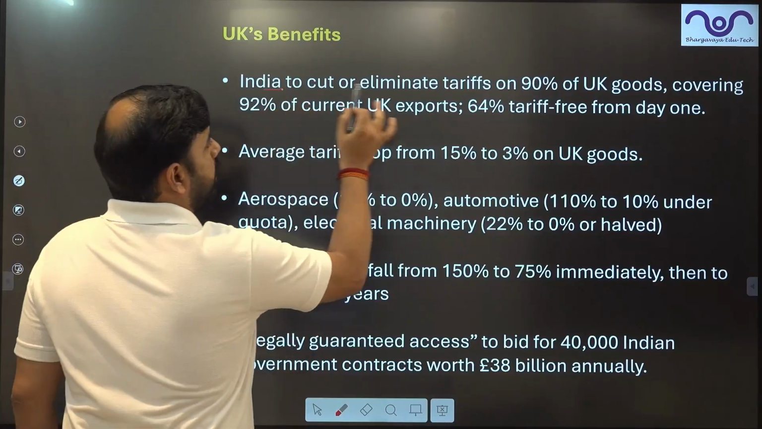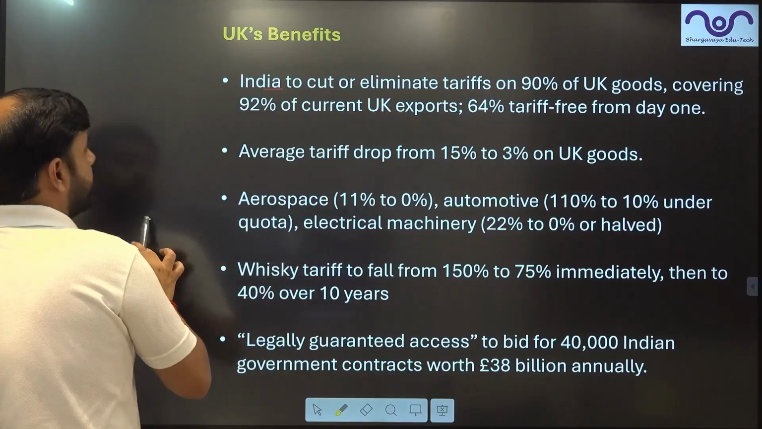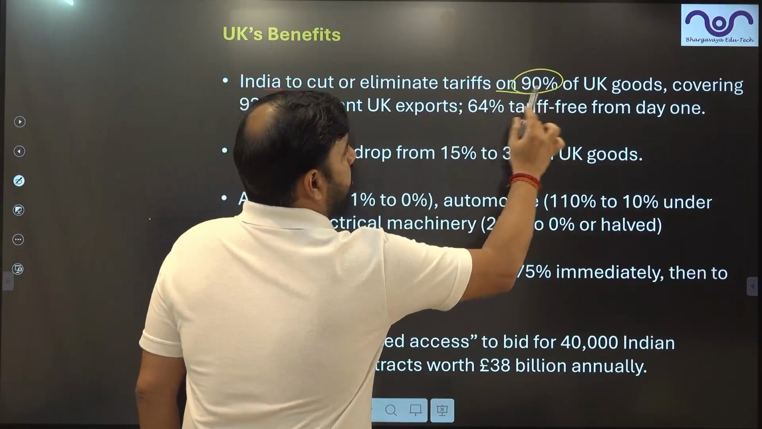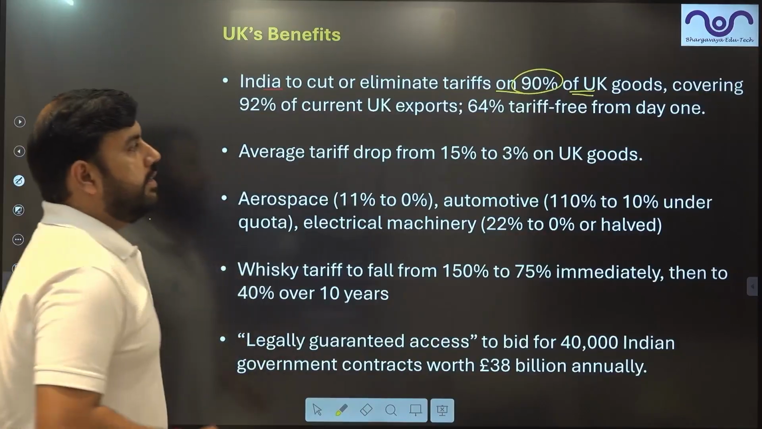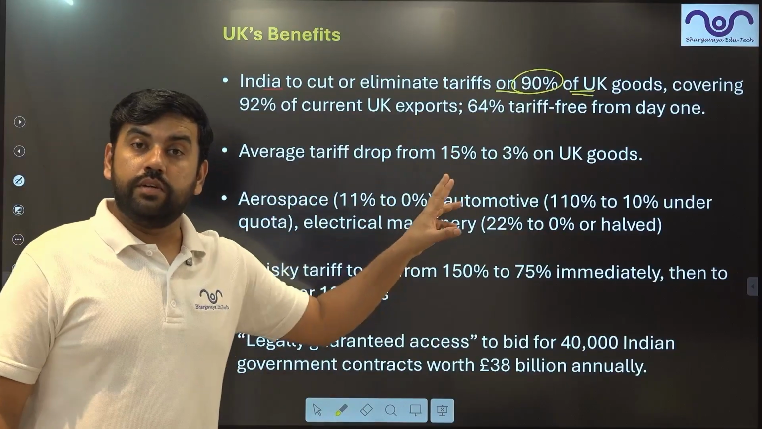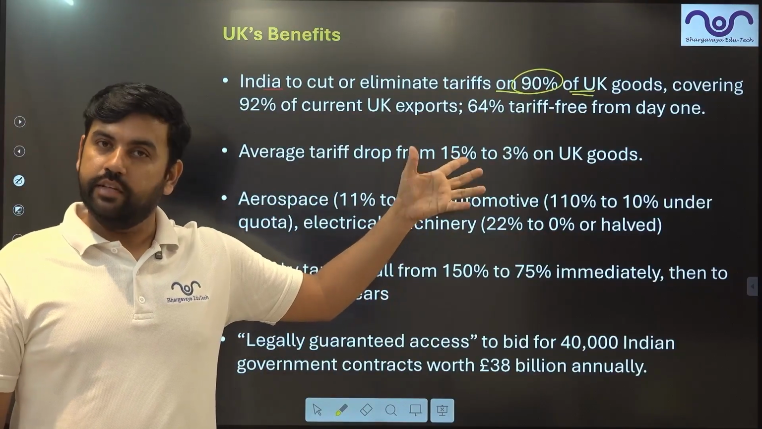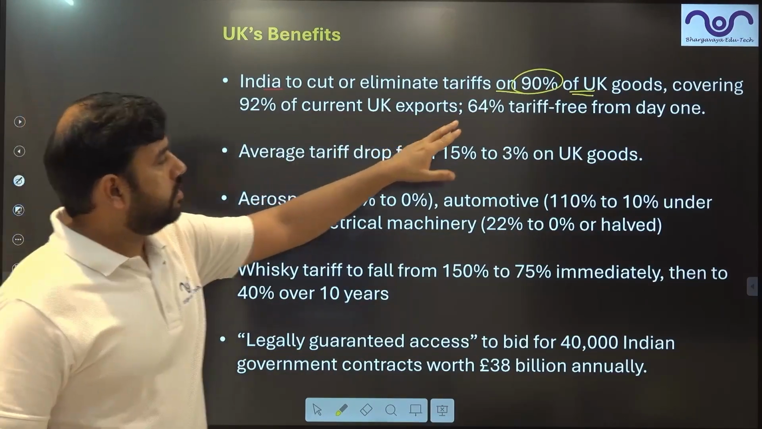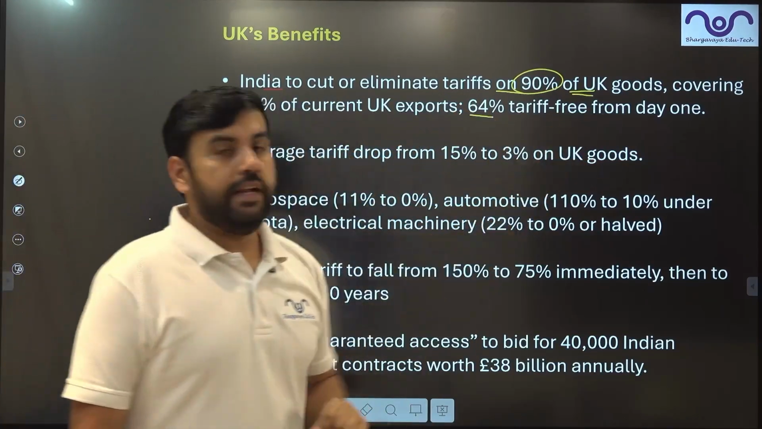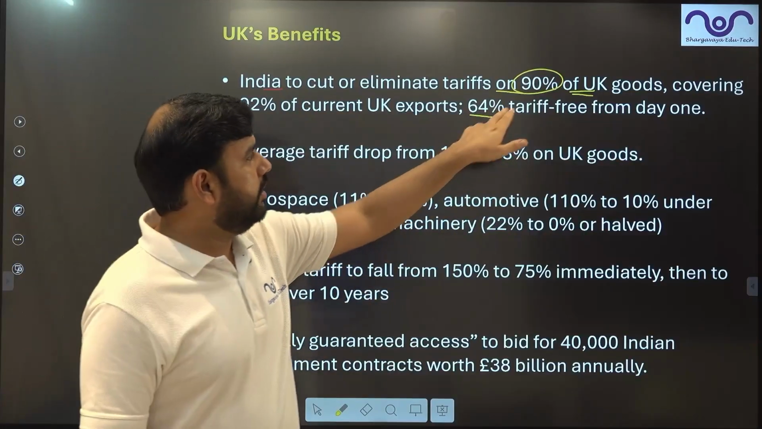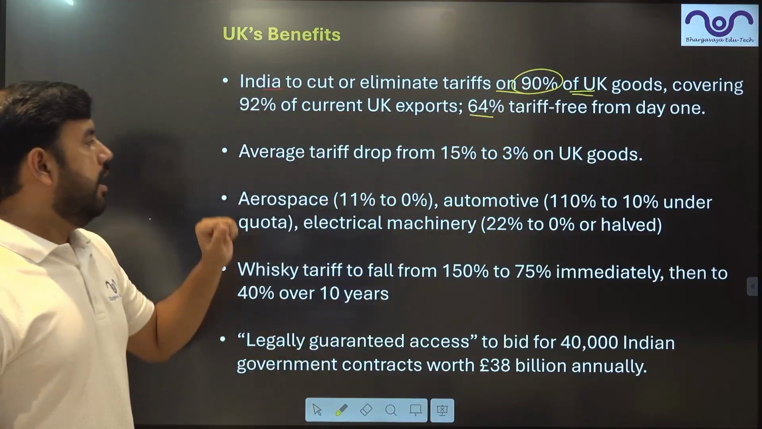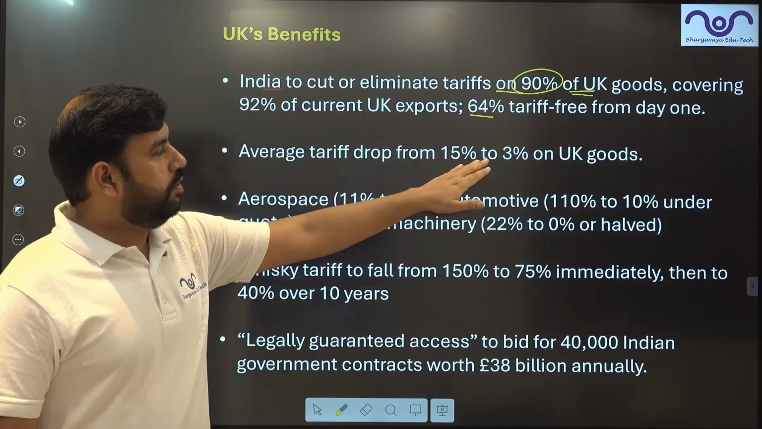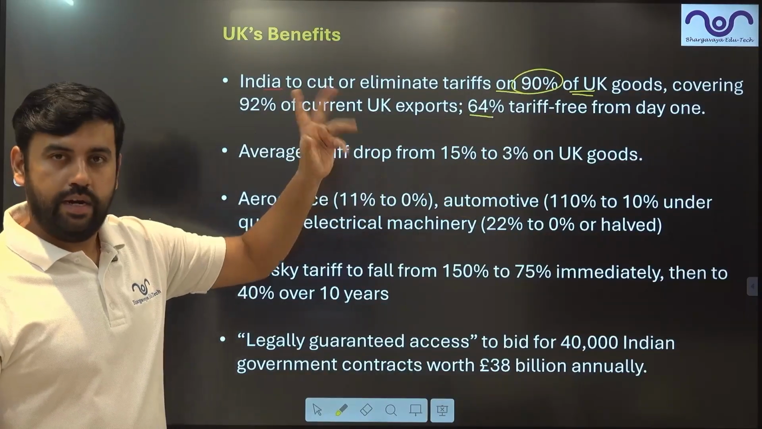So India to cut and eliminate tariffs on 90% of UK goods. Again, more than 85%. That's why it is an FTA. 92% of the current UK exports, 64% tariff free from day one, and the rest it will reach 90%. Average tariff drop from 15 to 3 on the UK goods, right? Not completely free.